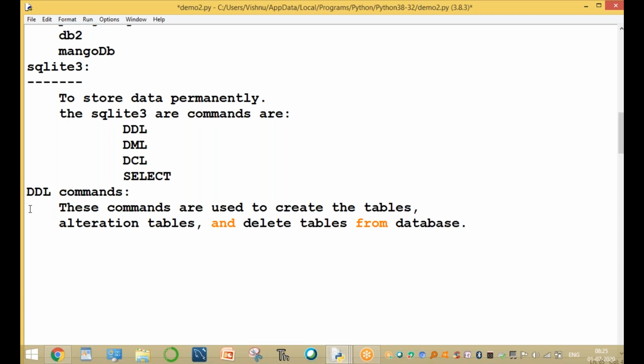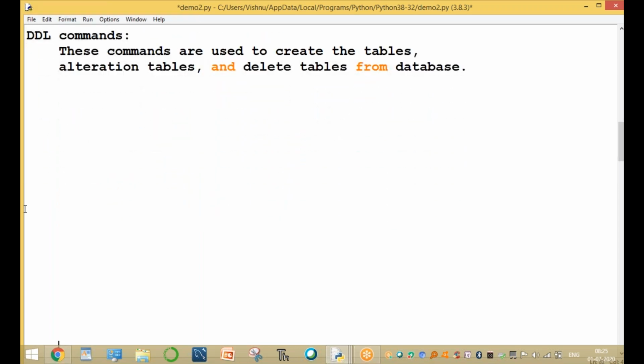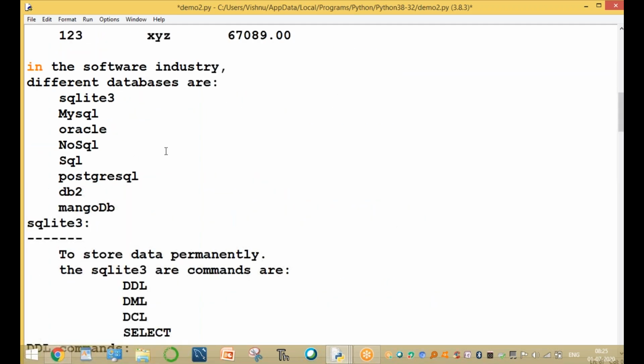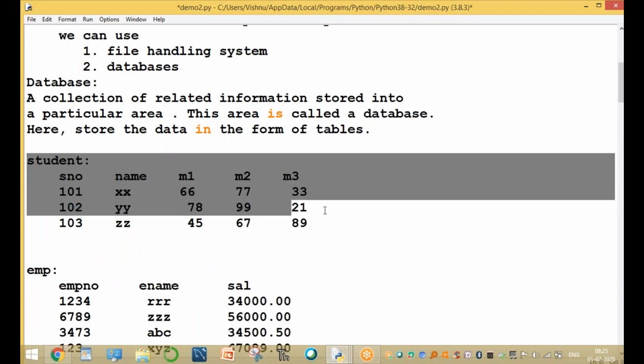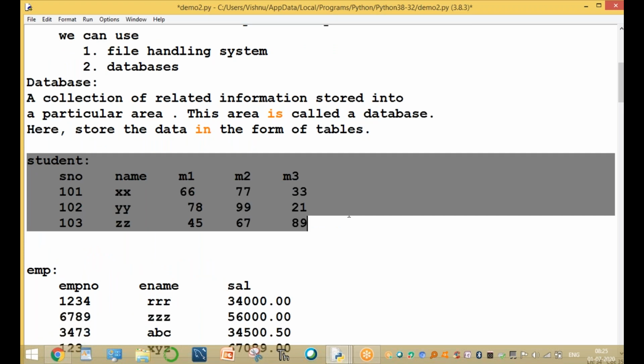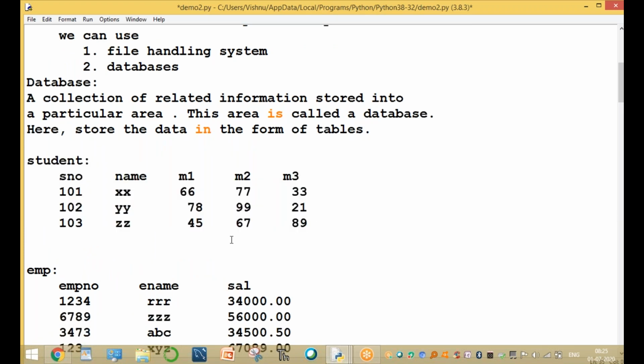The main purpose of the DDL commands is to create the tables. The purpose here is to store the data only in tables. Please observe the important word: table. What is a table? A collection of rows and columns is called a table. It's a very important definition.